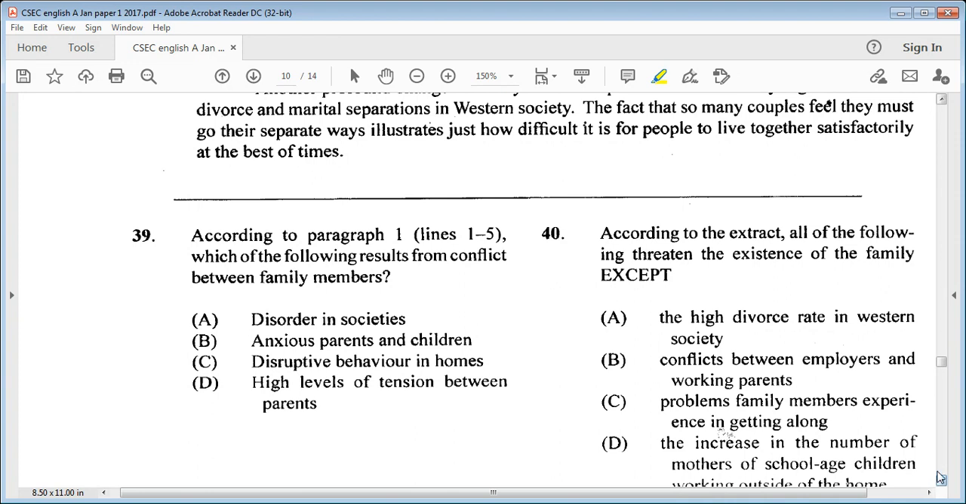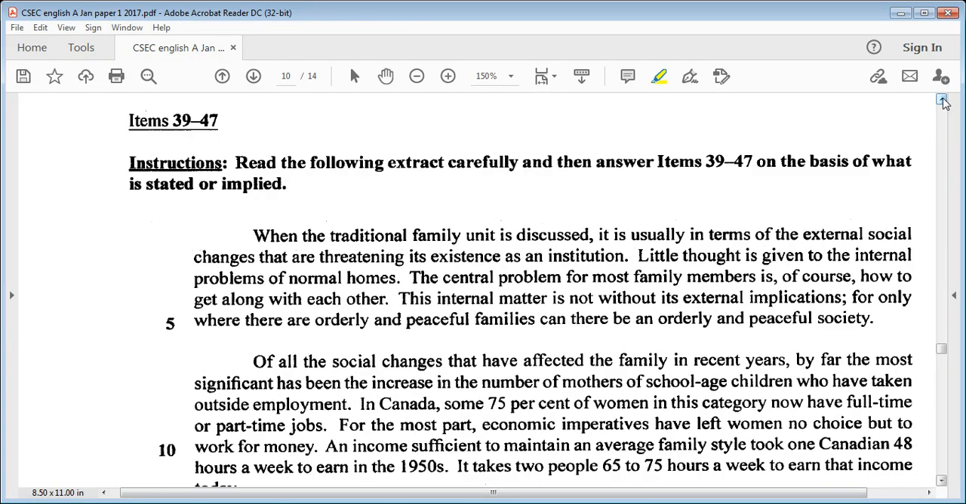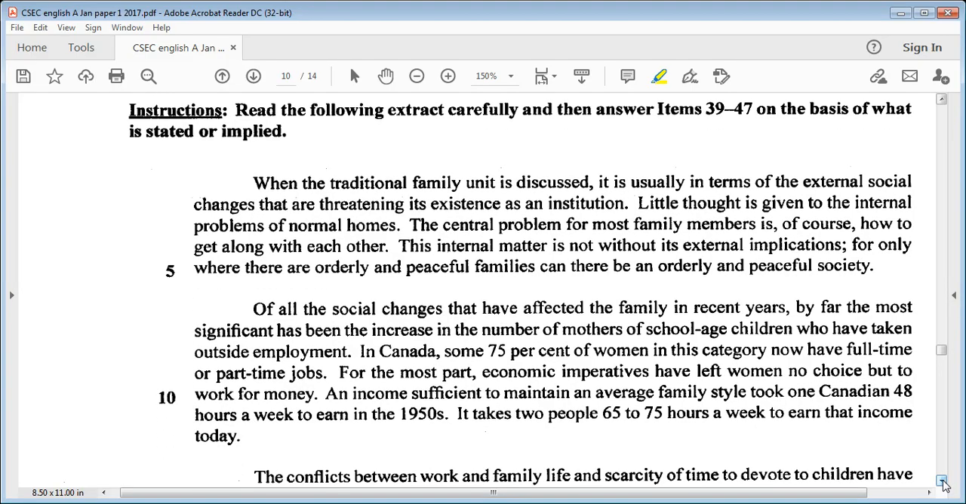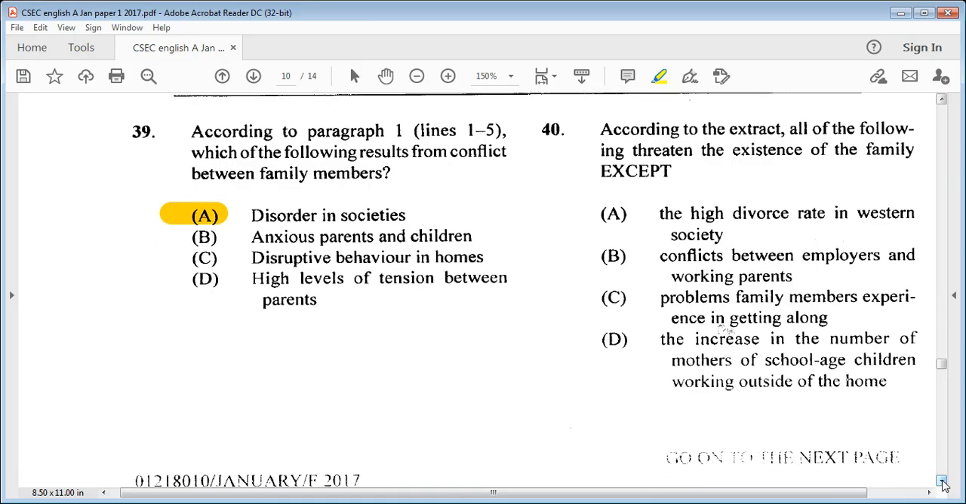So we know it is as a result. Let's look at it here. See, it says when the traditional family unit is discussed, it is usually in terms of the external social changes that are threatening its existence as an institution. So let's look back. So it would be A, disorder in societies. So this is often the result between parents. Let's go on to 40.